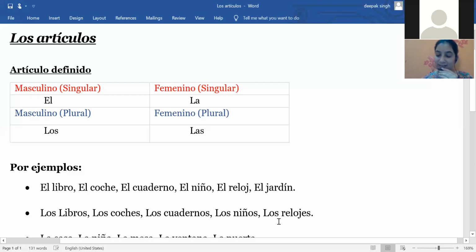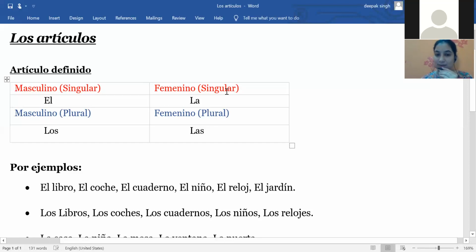And the last one is los relojes. Yes, los relojes means the watches, more than one. As you can see, these nouns like libro, coche, cuaderno, and all these are ending with O and also with J and N, with the consonant. So these all are masculine nouns. Okay. So now let's move on to the feminine singular noun.